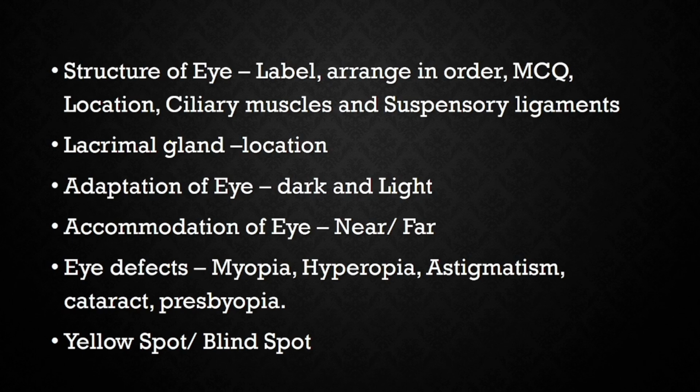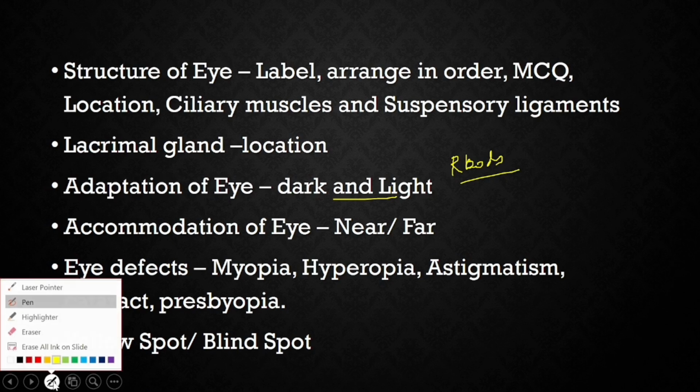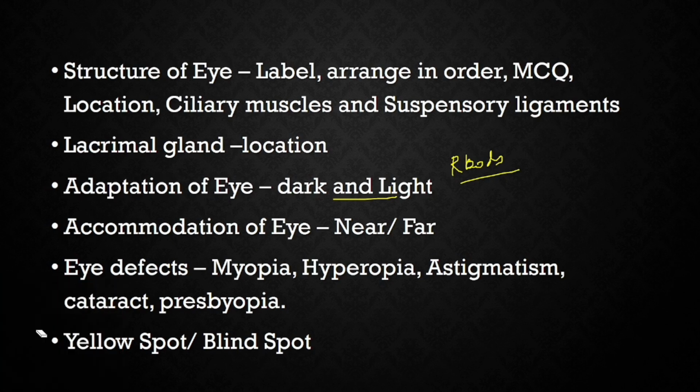Then the lacrimal gland is present on the side of your eye, on the upper eyelid, and releases tears, right? Adaptation, that is dark and light adaptation. 2 marks questions are asked. So here first you have to talk about rods getting bleached in the sun or in bright light, and the pupil dilates. So first you answer about the rods and the cones, and then you answer about the pupil dilation and constriction. It will help you to get your 2 marks very easily.